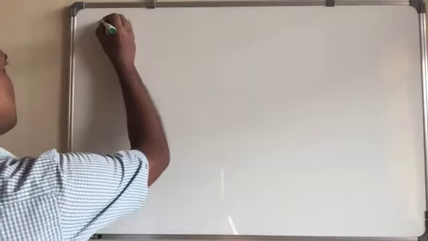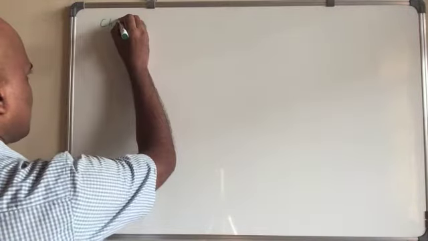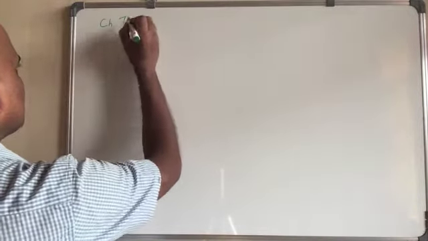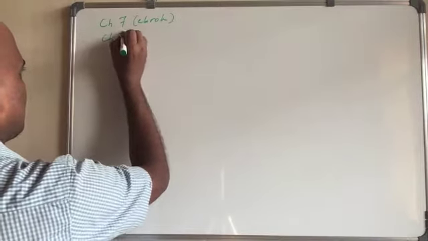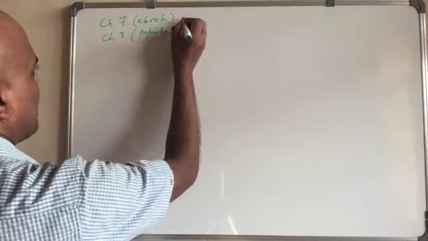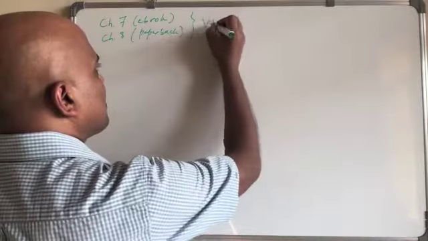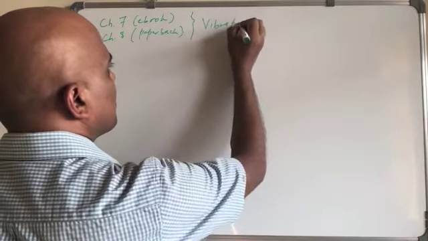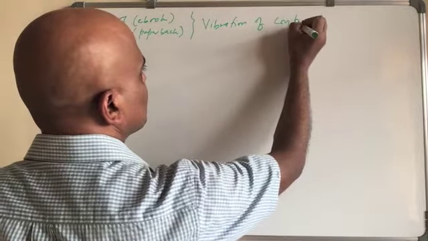We are going to start a new chapter now. This is chapter number 7 in the ebook, and chapter number 8 in the paperback. And this is about the vibration of continuous systems.